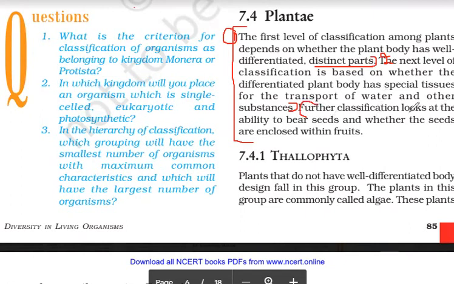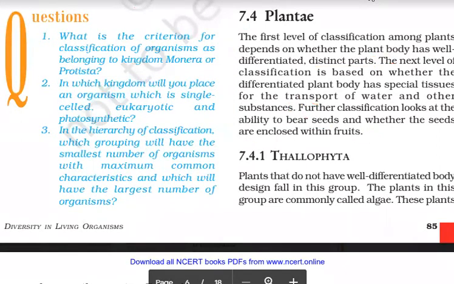Further classification looks at the ability to bear seeds. Some plants can bear seeds, some plants do not bear seeds. And the fourth one: if seeds are present, then whether these seeds are present in fruits or the seeds are naked. So this paragraph gives us an idea about the criteria of classification of kingdom Plantae.